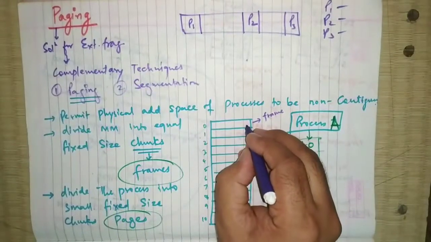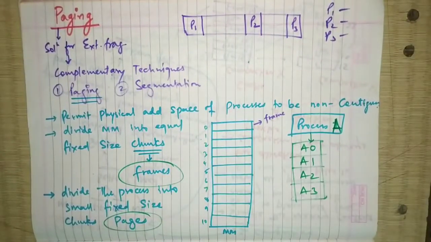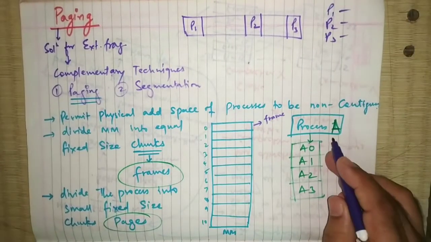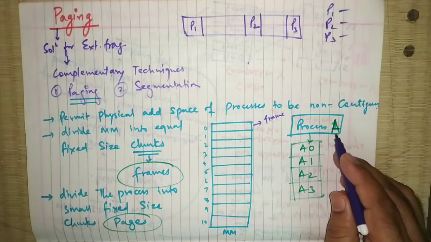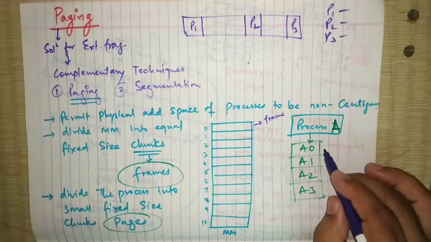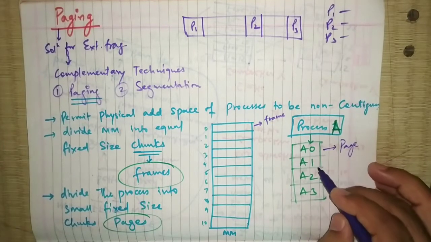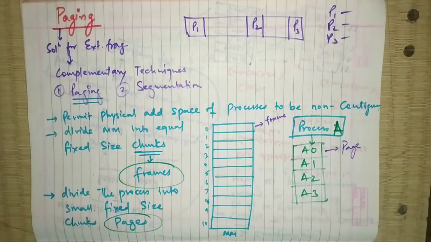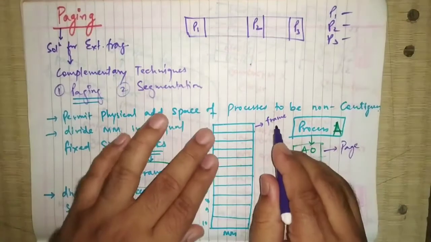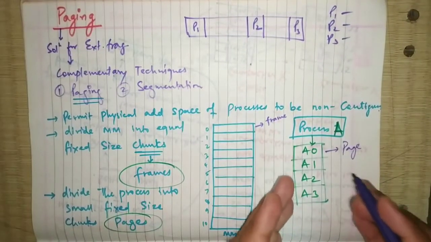So this is frame 0, frame 1, 2, 3, 4 and so on. For all the processes that come for execution, let us say this is process A. So process A comes for execution, and I have divided it into small chunks, which will be called pages. So this is page 0, page 1, page 2, page 3. So I have divided main memory into small chunks called frames, and I have divided processes into small chunks called pages.